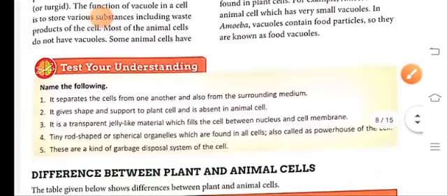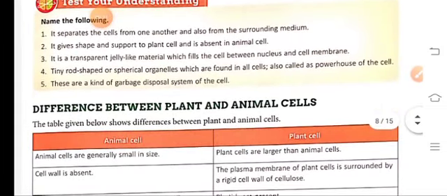In the next class, we'll learn about the difference between the plant and the animal cell.